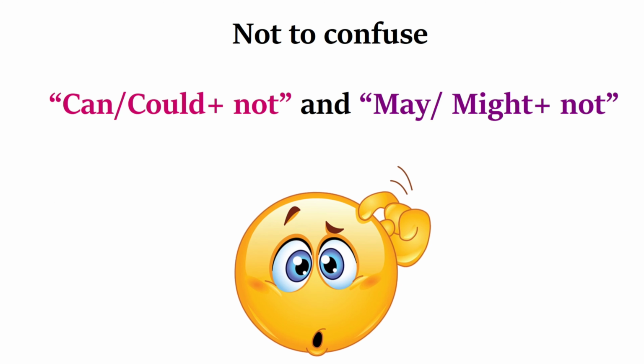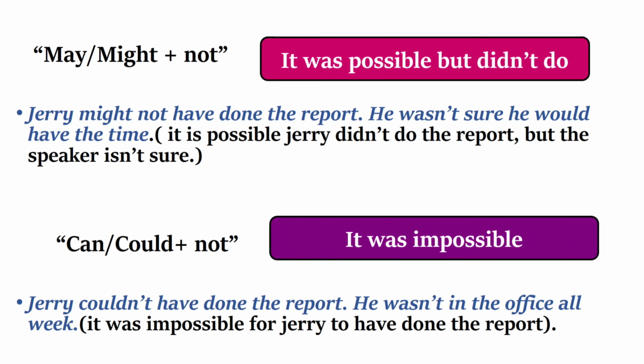Not to confuse can, could plus not and may, might plus not. Compare these two sentences. Jerry might not have done the report. He wasn't sure he would have the time. It is possible Jerry didn't do the report, but the speaker isn't sure. Jerry couldn't have done the report.